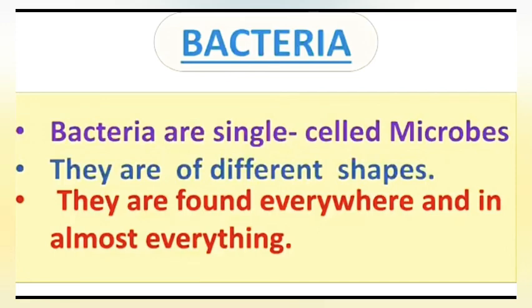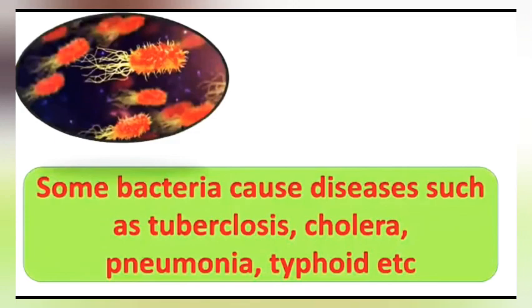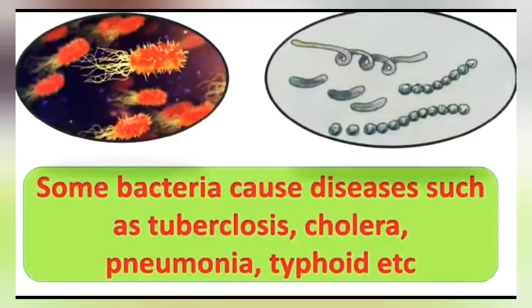It means bacteria are found in every habitat on earth. They are in soil, rocks, oceans, even in plants, animals, and also in human beings. Bacteria come in a number of shapes, ranging from spheres to rods and spirals. Some bacteria cause diseases such as tuberculosis, cholera, pneumonia, typhoid, etc.